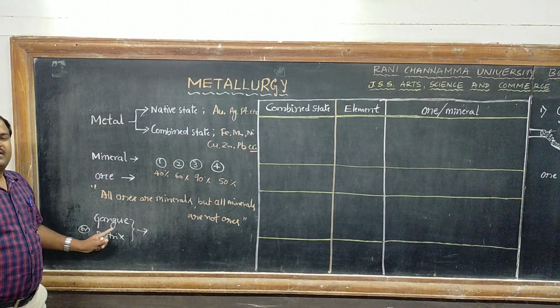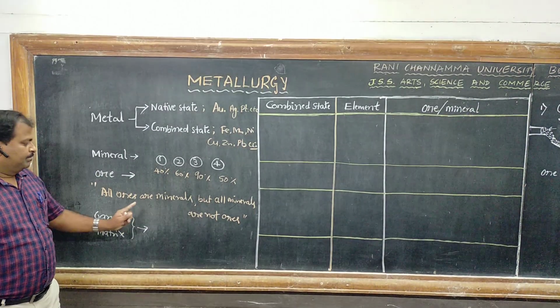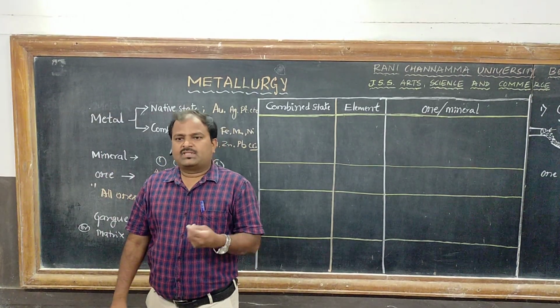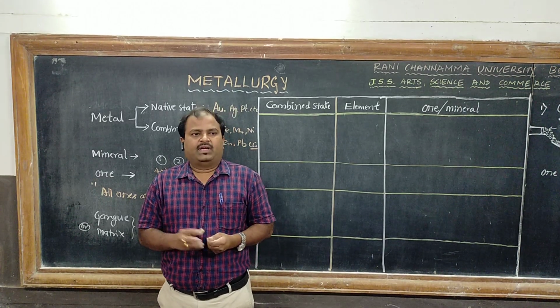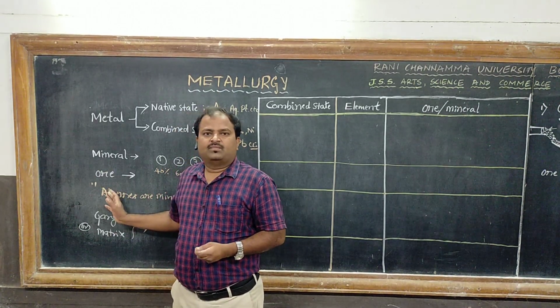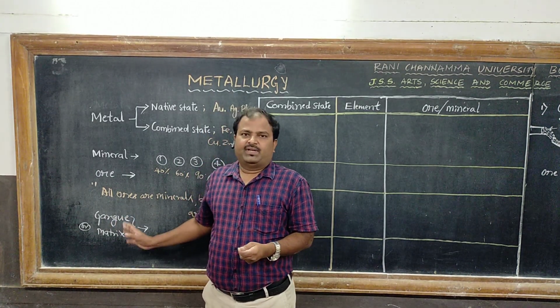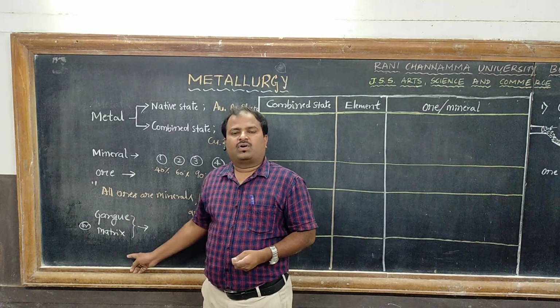The next important term is gangue or matrix. The unwanted impurities such as sand, clay, mud, dust, etc. present in a mineral are called gangue or matrix. That is, impurities present in a mineral are called gangue or matrix.